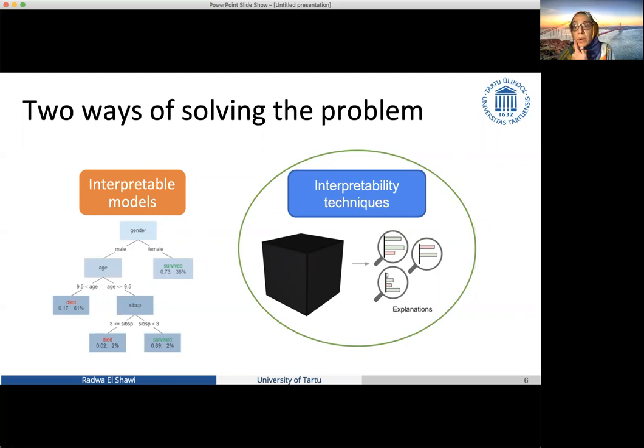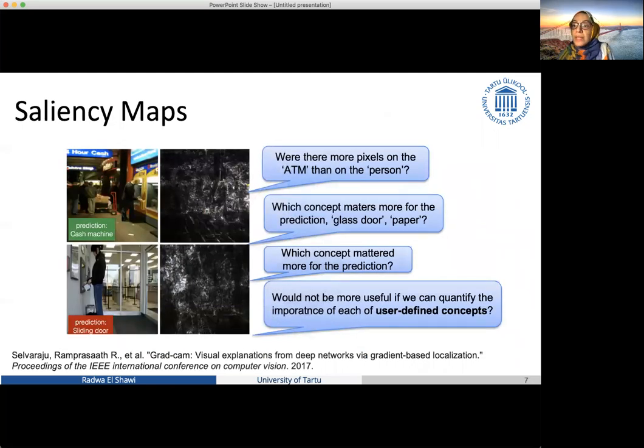And when we are talking about a neural network, one of the state-of-the-art techniques used to explain neural networks is called saliency maps. Saliency maps work by finding the gradient of the output with respect to each pixel in the image. And by that, we can quantify how important this pixel is to the prediction. In this example, we have two pictures. The first one has been predicted as a cash machine by a network, and this is the explanation of the saliency map. It simply highlights some pixels in the image, and these pixels tend to be important for the prediction.